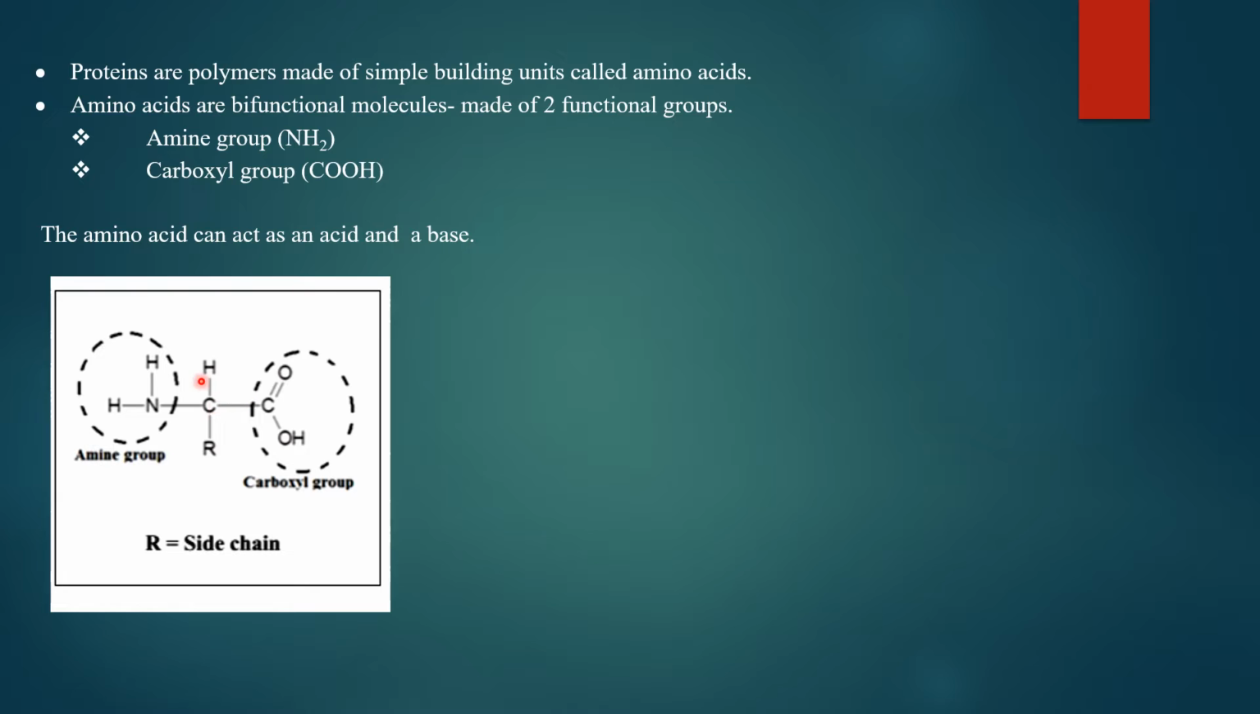So when amino acids join together, they form a dipeptide. When dipeptides join together, they form a polypeptide. When many polypeptides join together, they form a large structure which is known as protein. So this is how the sequence of protein formation takes place. In order for protein to form, we need to assemble the basic building blocks which are called the amino acids.